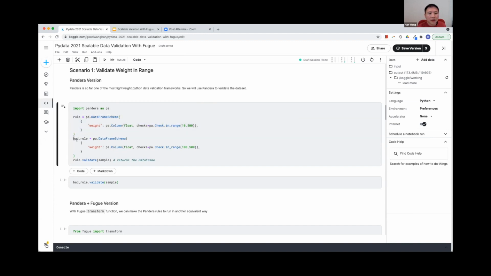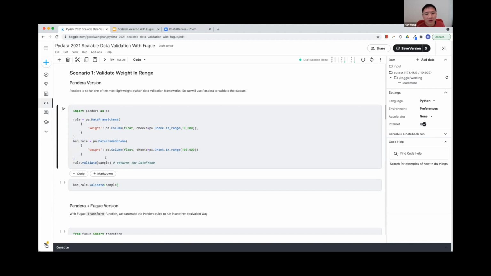We also have another data frame schema we call the bad rule, because here we assert that it's between 100 and 500. And we know that in this sample data frame, there are some values lower than 100. So we expect that when we use this rule to validate the data frame, it should fail.